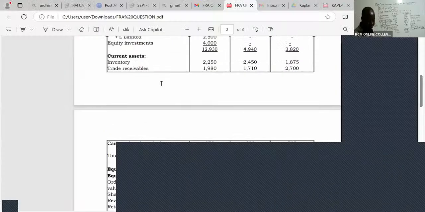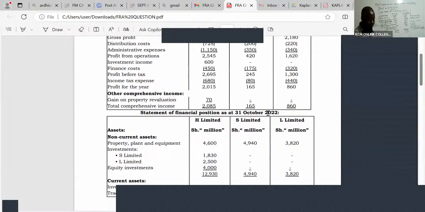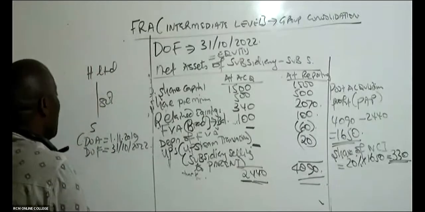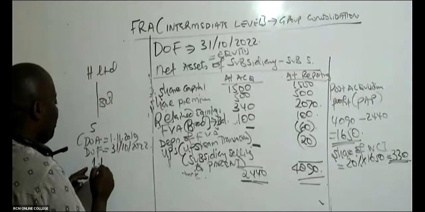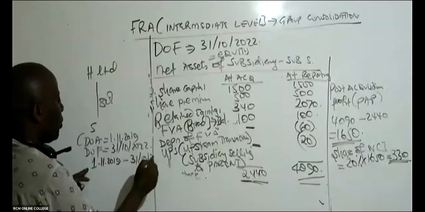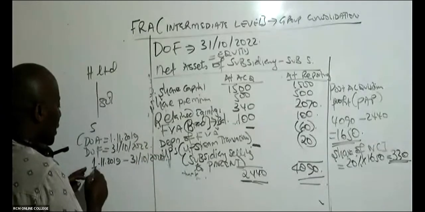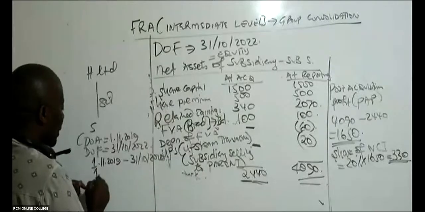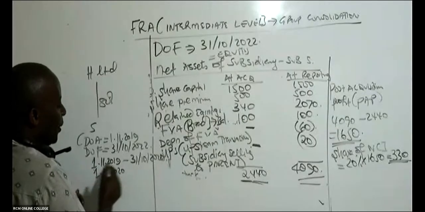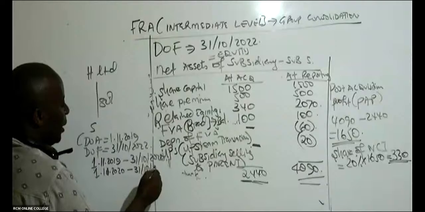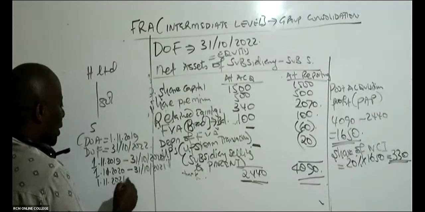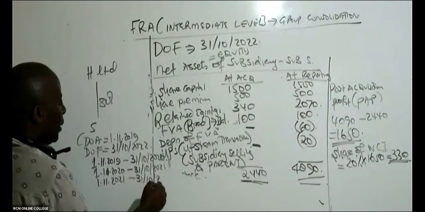The date of the financial statements will be found here. You can see here, 31st October 2022. They are normally dated. So if you count very well, Bwana Ruben, you'll see that with this subsidiary, the first year will be 1st November 2019 all the way to 31st October 2020. The following year will be 1st November 2020 to 31st October 2021. And then now we have 1st of November 2021 all the way to 31st October 2022.